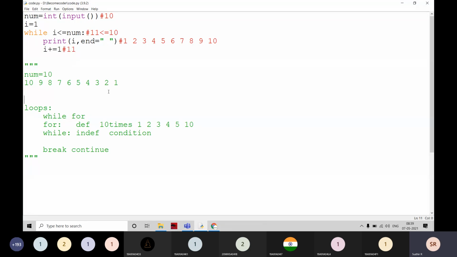Sai Kumar, I told you that you have to write using a while loop, not the for loop. The same thing for Teju. Same thing for Bhavani Devi.